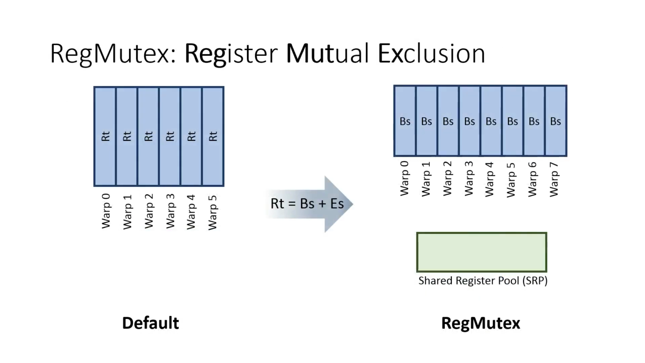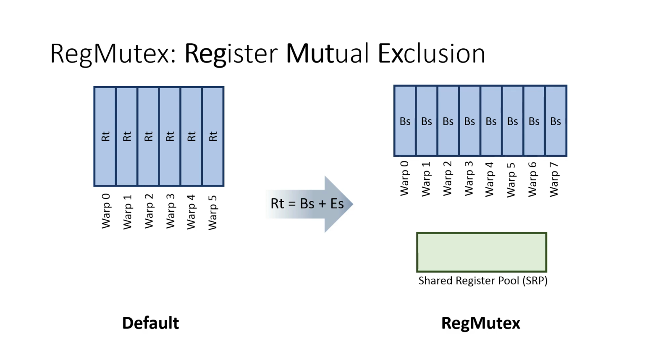We address this problem using RegMutex, a compiler microarchitecture technique that time multiplexes SM registers between warps during the kernel execution. In our technique, the compiler marks regions of the kernel binary with high register consumption. Registers needed in such areas form the extended register set.